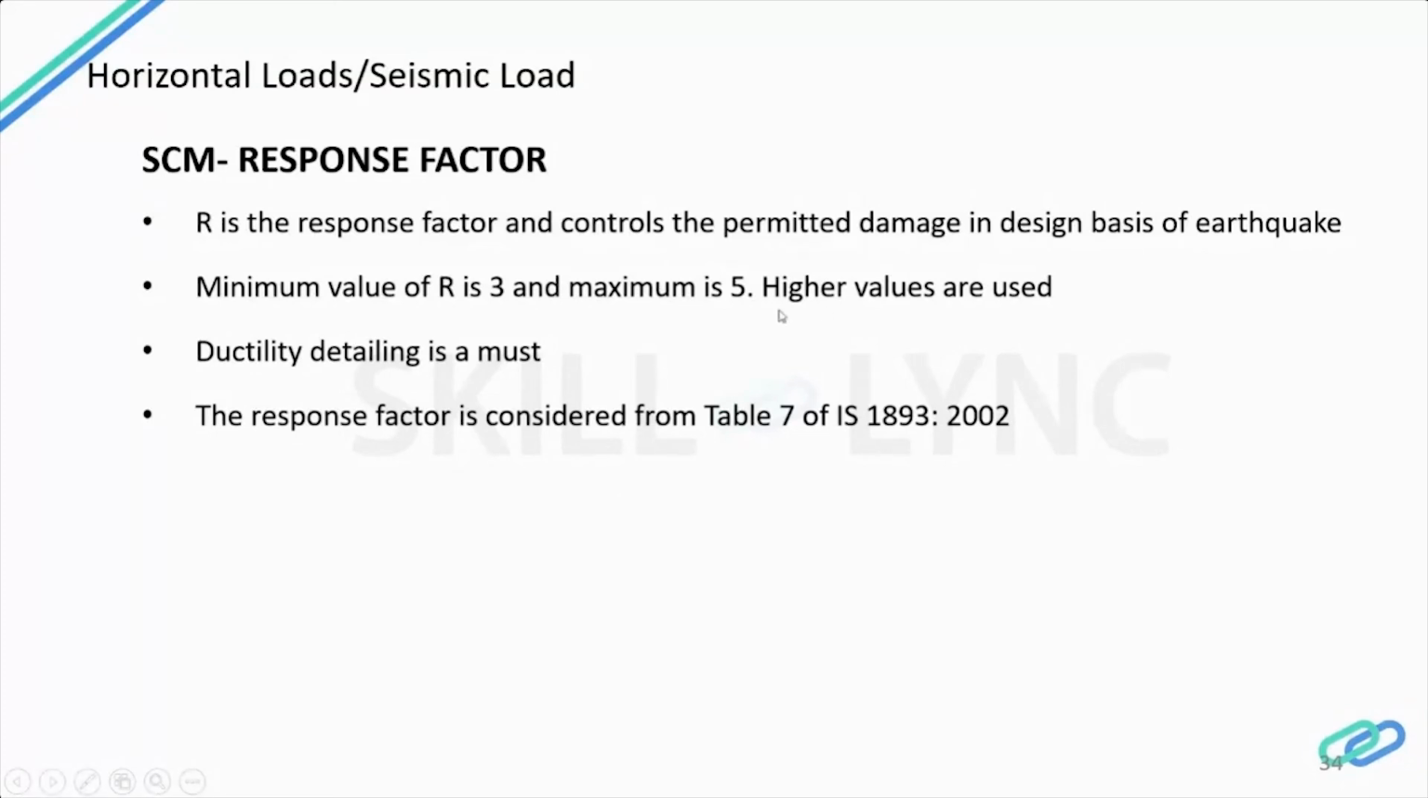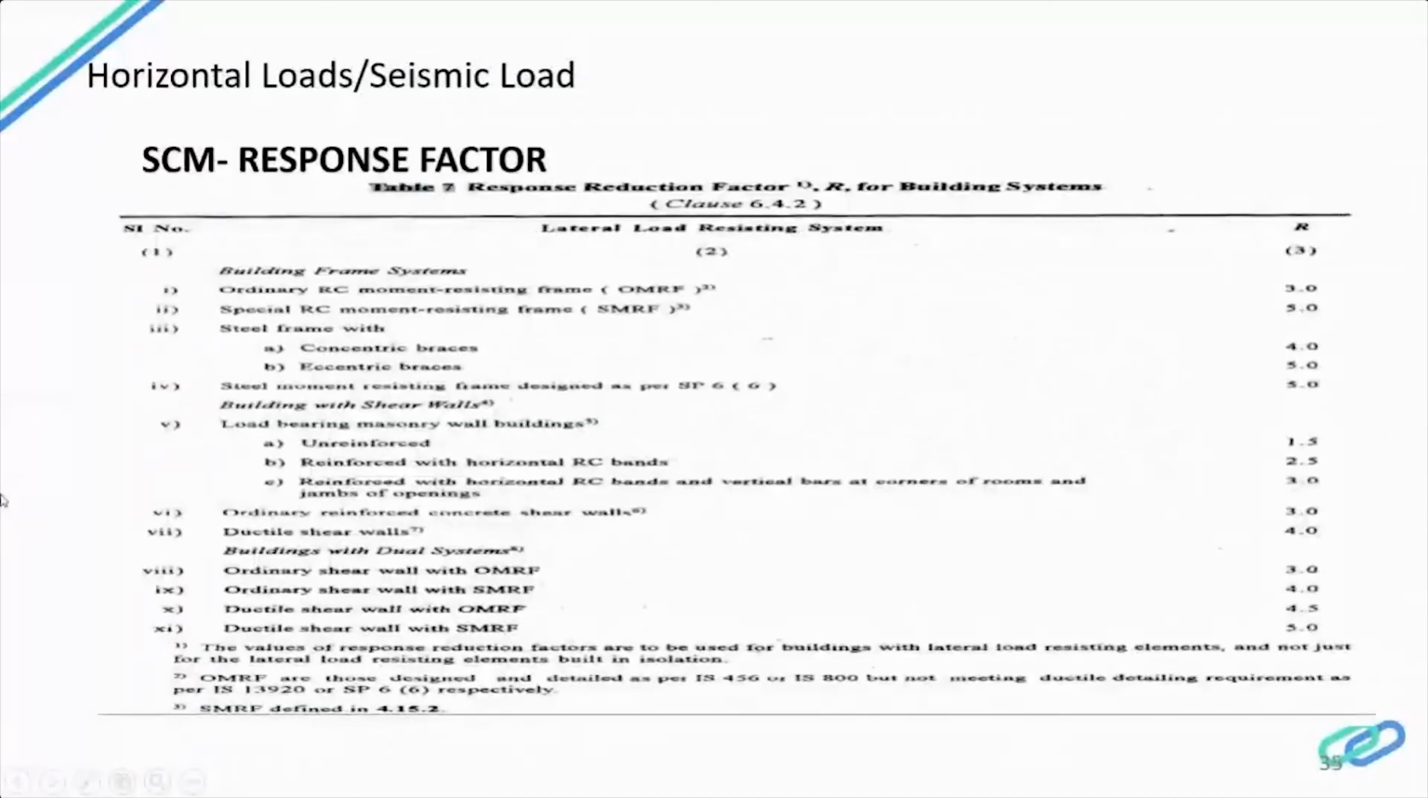And when you design a building for earthquake, ductile detailing should be followed. It is a must. Yesterday I was telling you about stirrups, that the hook angle should be 135 degrees. That is what ductile detailing is. We have some specs like this for ductile detailing. So the response factor is taken from Table 7 of IS 1893, and I've shown it here. It depends upon the type of building.